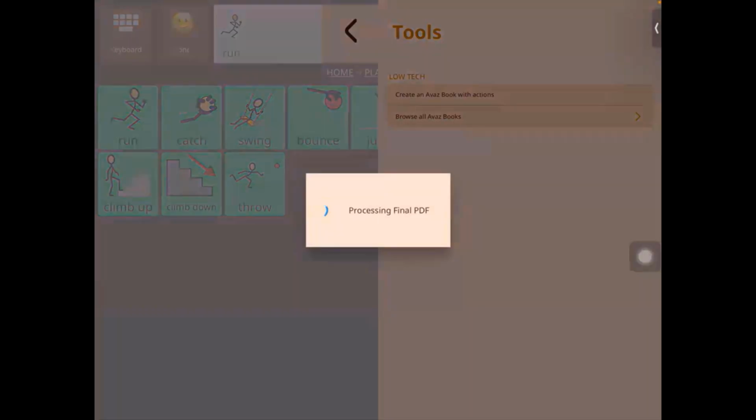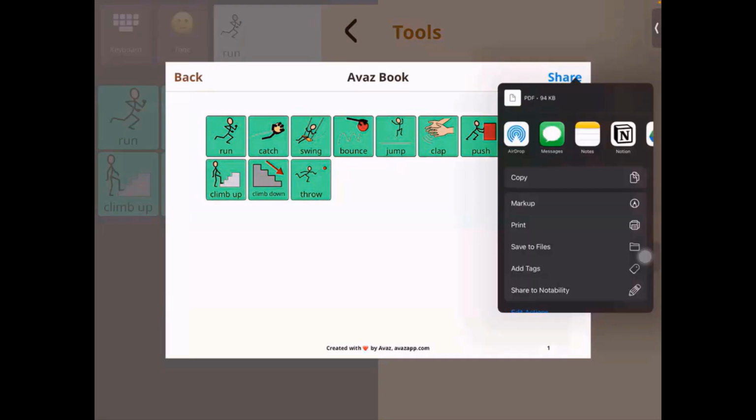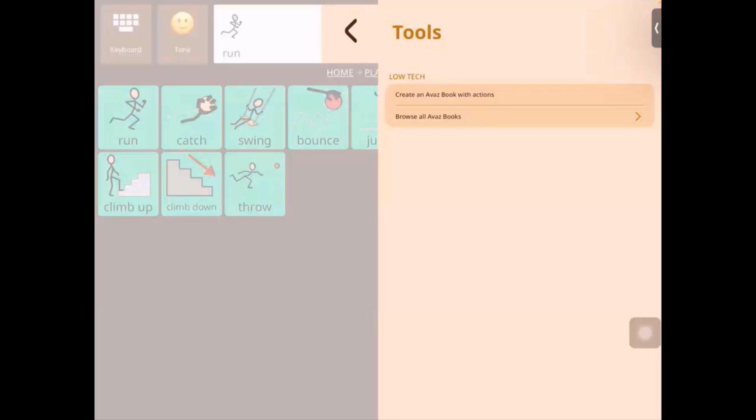So we can say create an Avaz book, and then it would make a PDF like this for me, which I can share either through email to myself or even share directly through the printer, and then get this printed, laminated, and start communicating. So this is a very quick way to get a low-tech version of any of the screens on Avaz.